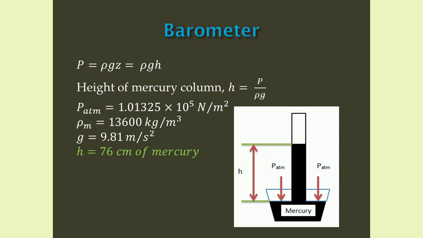And if we are using water instead of mercury, we know the density of water. It is 1000 kg per meter cube. And when we substitute the values, we will get h as 10.3 meter of water. It is a very large height. This is the reason why we are not using water to measure atmospheric pressure, because we need a very large tube. So we are preferring mercury.